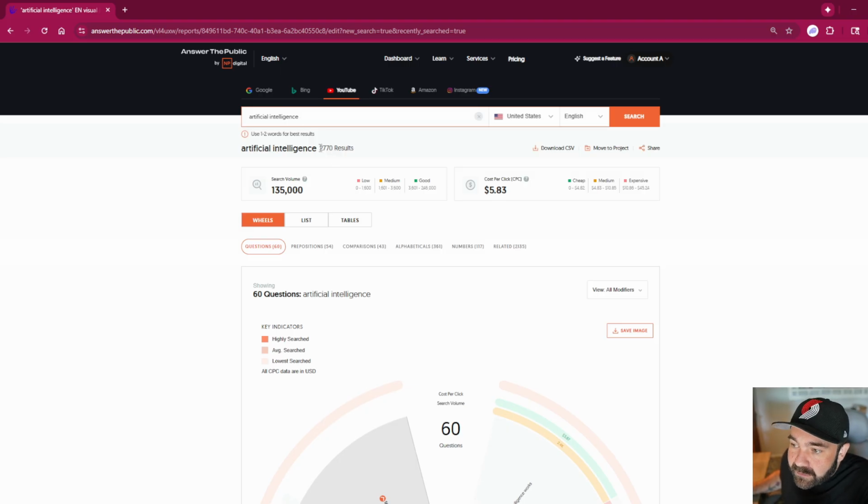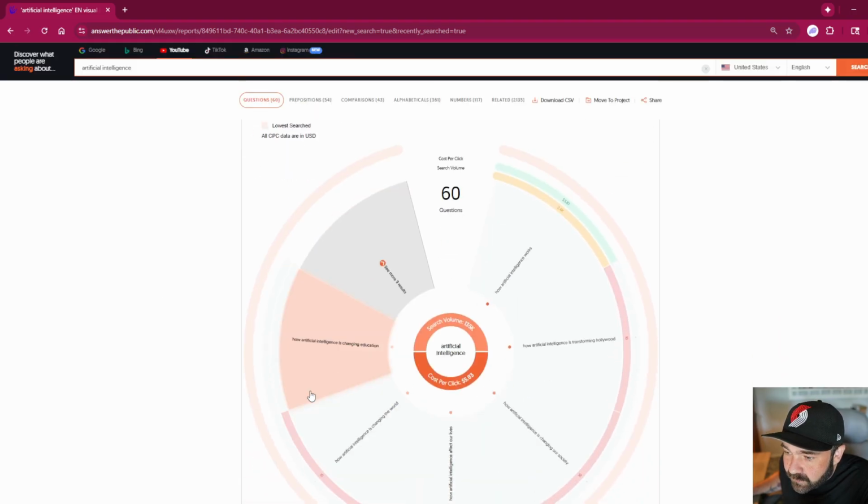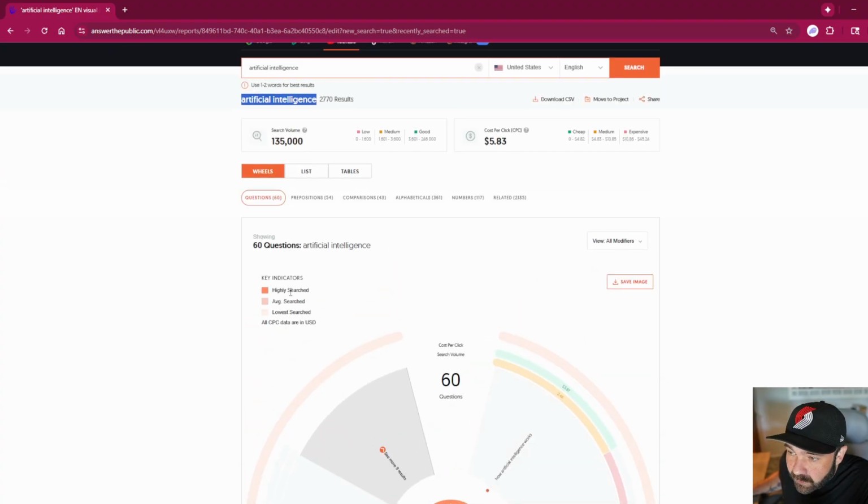And you can see here, there's 2,770 results. The average search volume, some are very high, some are very low, but the average is 135,000 that include this word right here. It tells me the cost per click. And then there's multiple ways you can look at the actual content that it creates. You can look at it in this wheel format, which I don't know anybody who actually looks at it like this because it's so overwhelming.